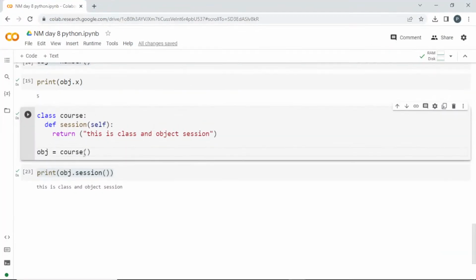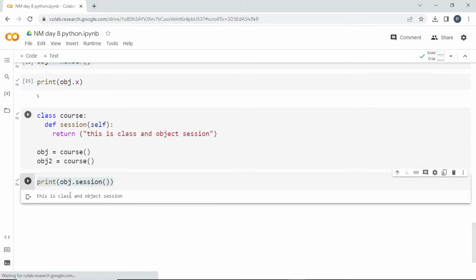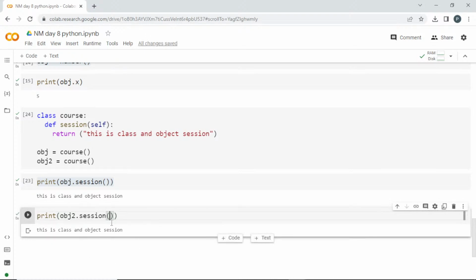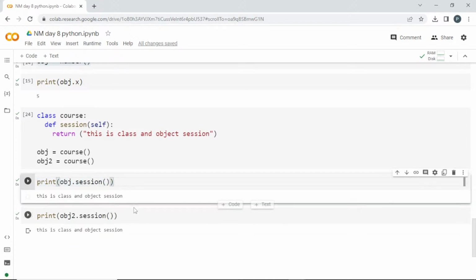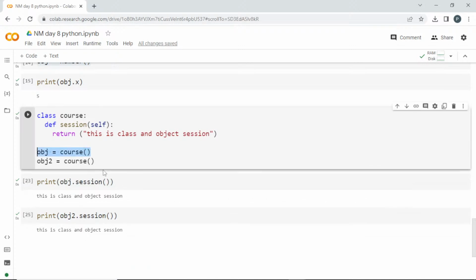See here, I am using object obj, right? I can create another object obj2 is equal to, with the same class name. I can run this. So I will print obj2 dot session. With this also I can access something inside. This is class and object session, so the same output will come. So what does this mean? This will be one instance and this will be another instance. When you pass this self here, this object will be passed as an argument. In the place of self, the object will be passed there. That's the meaning of self.